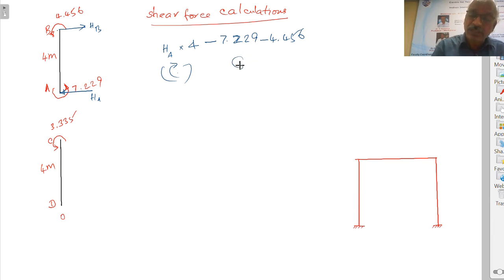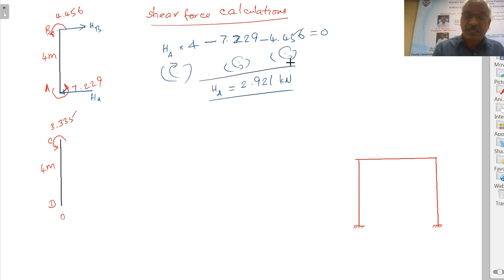So this is anti-clockwise, equal to 0. This will give HA equal to 2.921 kilonewton. So the direction assumed is correct, therefore we are getting with a positive sign.